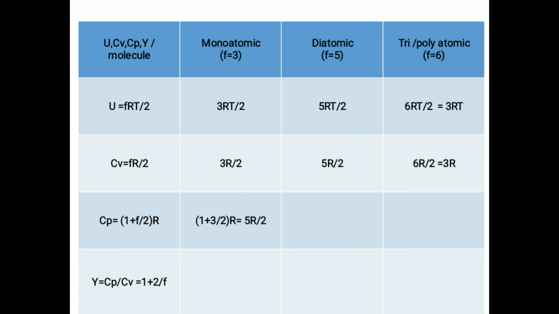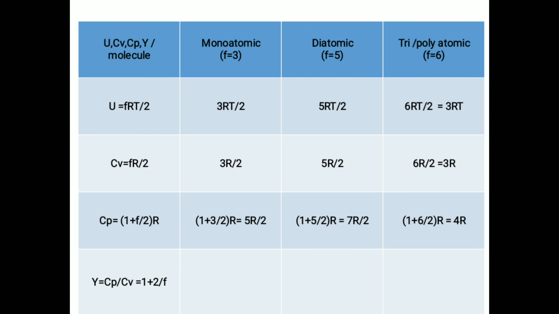Now CP value (1 + 3/2) R = 5R/2 for monoatomic molecule, substituting F = 3, and CP value for diatomic molecule (1 + 5/2) R = 7R/2, substituting F = 5, and CP value for triatomic or polyatomic molecule (1 + 6/2) R = 4R, substituting F = 6.